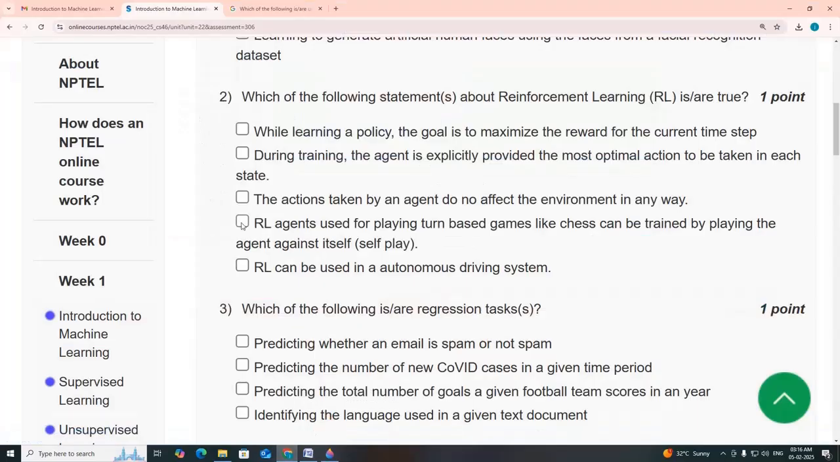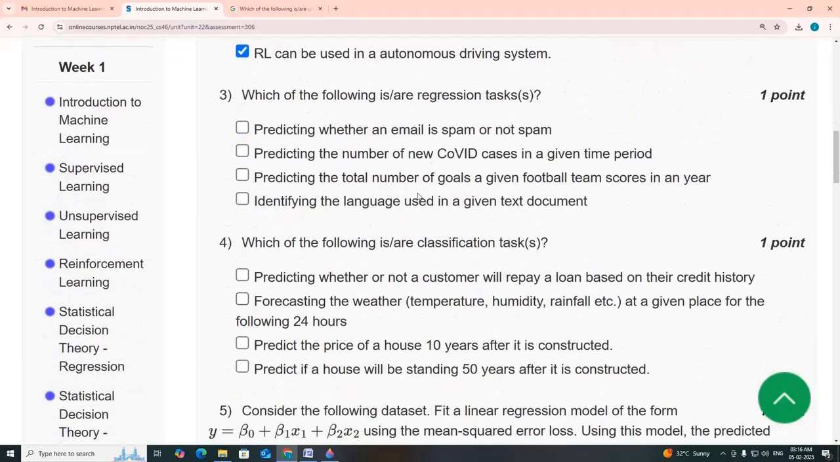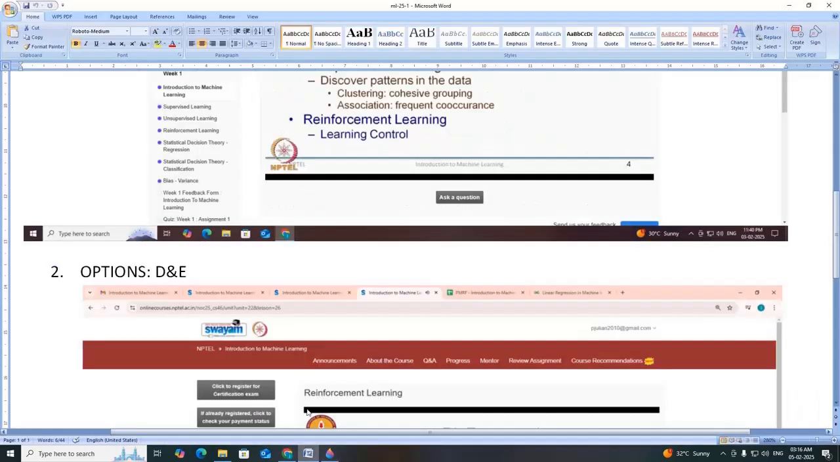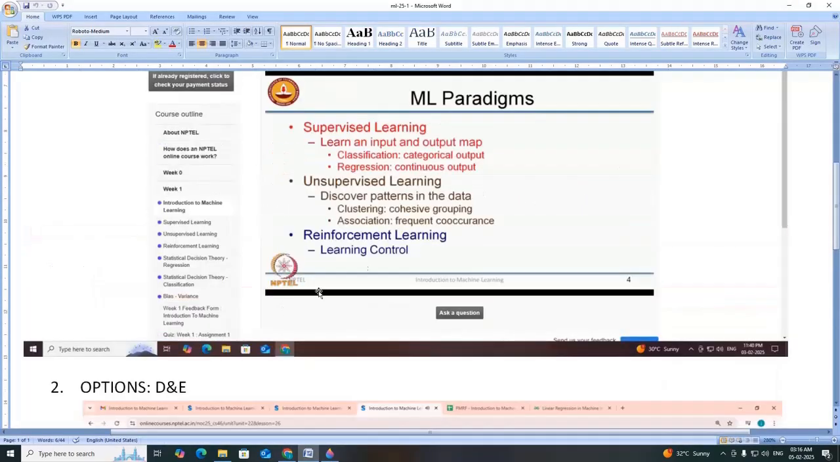D and E. RL agents used for playing turn-based games like chess can be trained by playing the agent against itself, self-play. RL can be used in autonomous driving systems. Third one, which of the following is a regression task? Third one, regression comes under supervised learning.